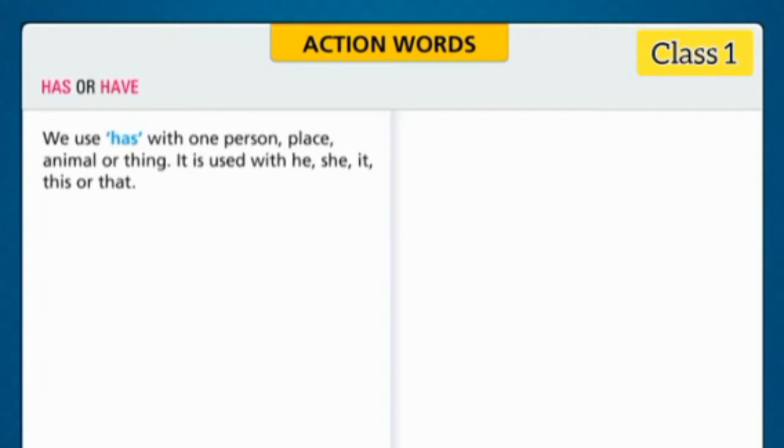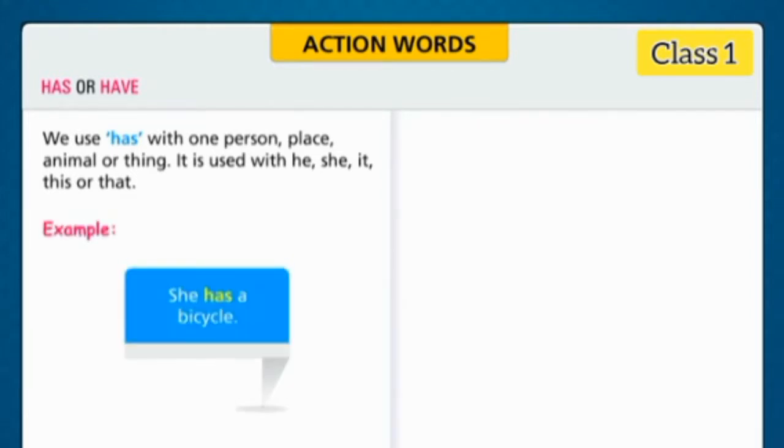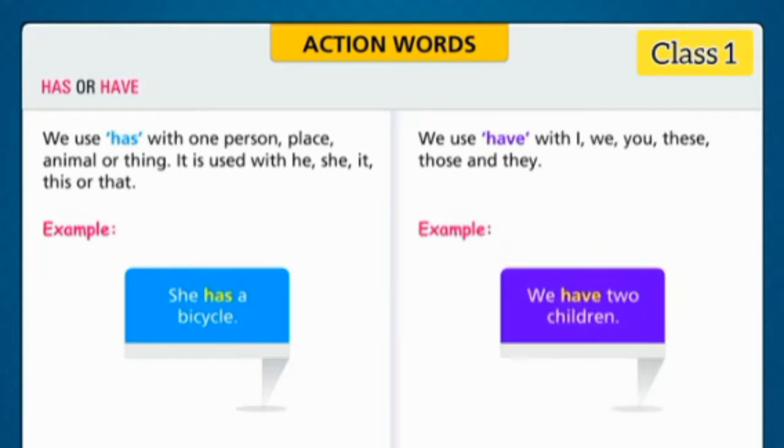Has or have. We use has for one person, place, animal or thing. It is used with he, she, it, this or that. For example, she has a bicycle. We use have with I, we, you, these, those and they. For example, we have 2 children.